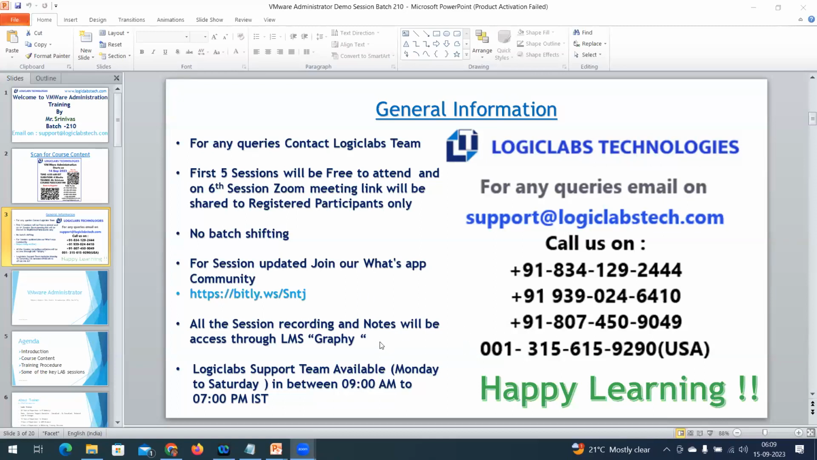This LMS Graphy portal gives complete access. As soon as a recorded session is completed, they upload it to LMS Graphy along with the running notes. This will be accessible to all registered participants. It is not like YouTube; you can play the recorded session any number of times.